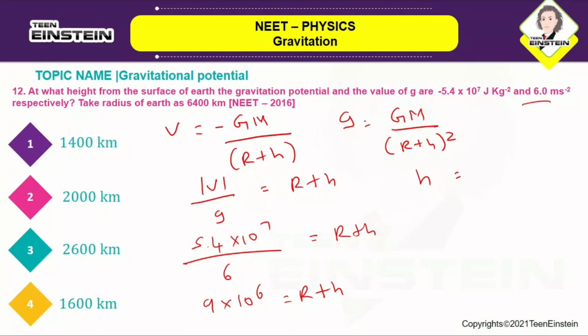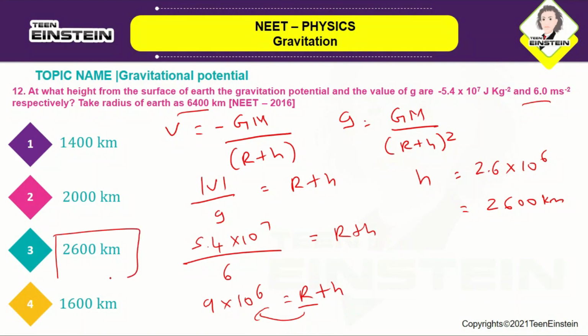Okay, so you are going to substitute that, so you will be getting the value of h as 2.6 into 10 power 6, or it is 2600 kilometers. Okay, because r value is 6400 kilometers. Just a mathematical substitution. You're going to substitute here and you're going to bring it this side and you're going to subtract it. So it will become 9 minus 6.4 into 10 power 6. So it will become 2.6 into 10 power 6 or 2600 kilometers. So the correct answer is option number 3.